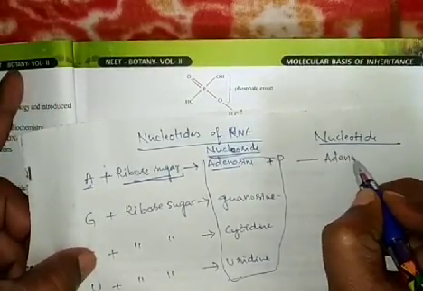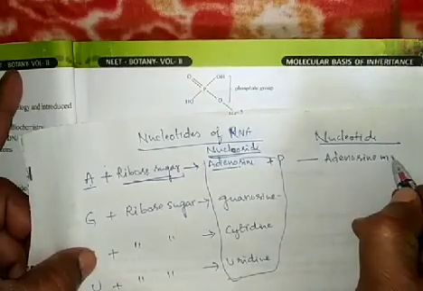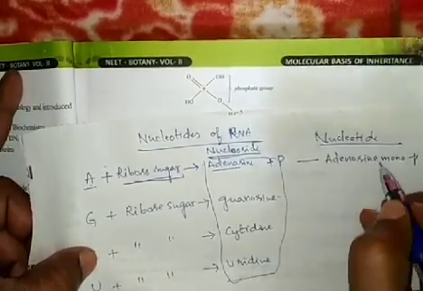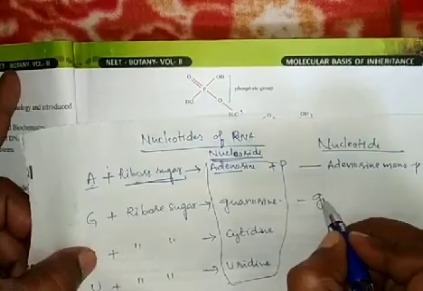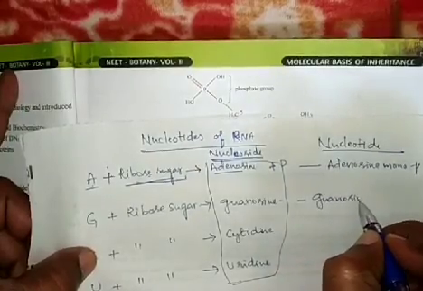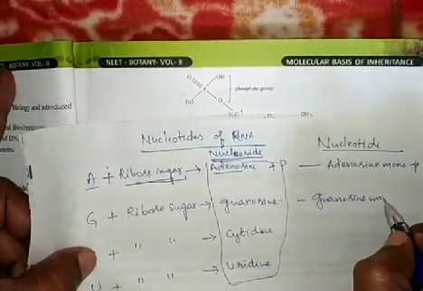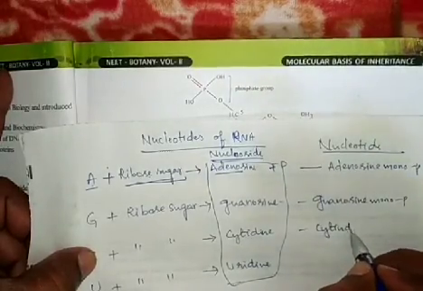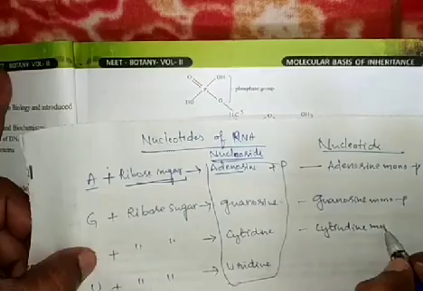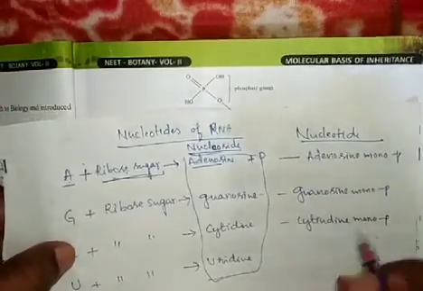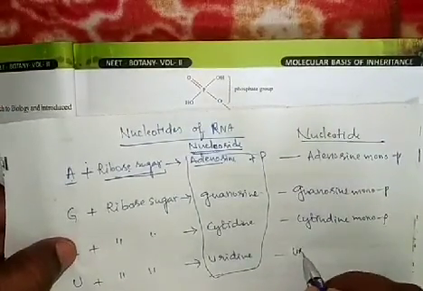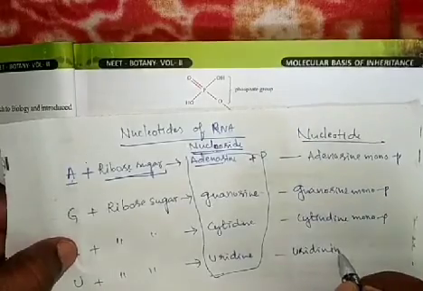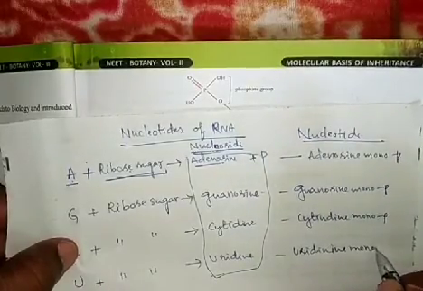What are those nucleotides? Adenosine monophosphate, guanosine monophosphate, cytidine monophosphate, uridine monophosphate.